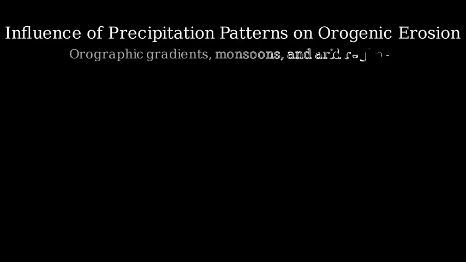Influence of precipitation on mountain erosion. We'll build an intuition for why windward slopes are wet and erode fast, while leeward slopes are dry and erode slowly, and then connect these ideas to real orogens like the Himalayas and the Andes.